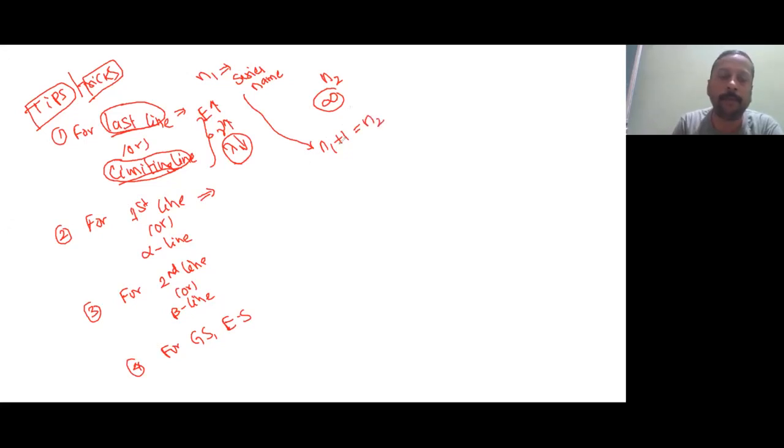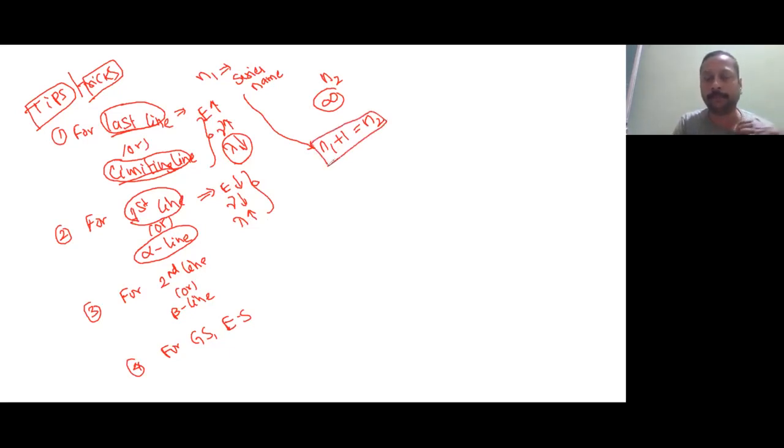Okay. When will it be? When they mention corresponding to first spectral line, when they mention spectral line corresponding to alpha line, or when they mention lowest energy, when they mention lowest frequency, when they mention highest wavelength. Okay. So these are the wavelength, frequency and energies. Understood? That time you will take n2 is equal to n1 plus 1.